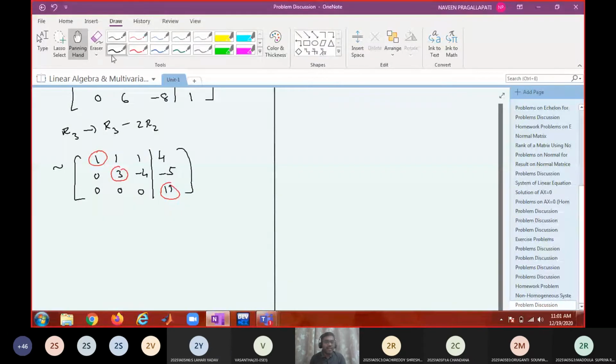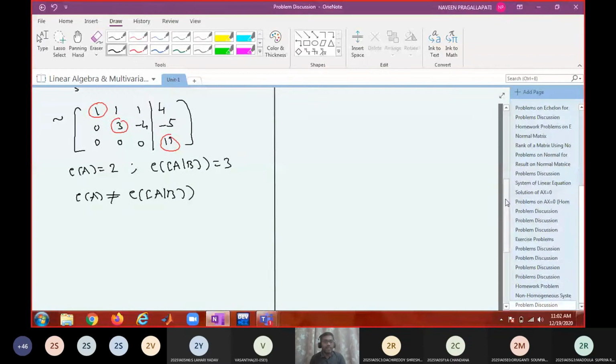So rank of A is equal to 2, and rank of the augmented matrix is equal to 3. Rank of A is not equal to rank of the augmented matrix. Therefore, what is your conclusion? It is inconsistent. Therefore, AX equal to B is inconsistent.